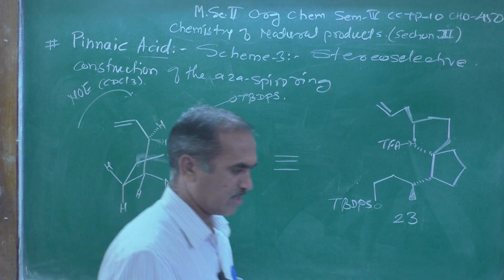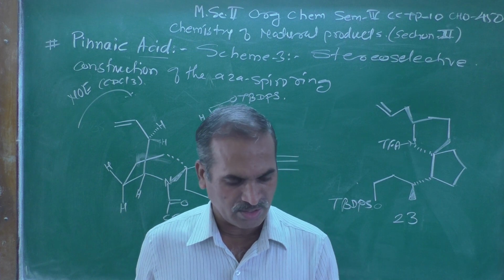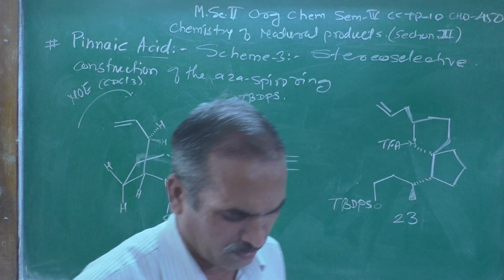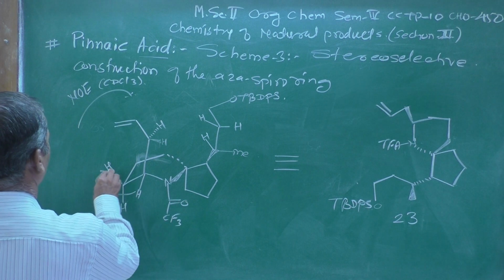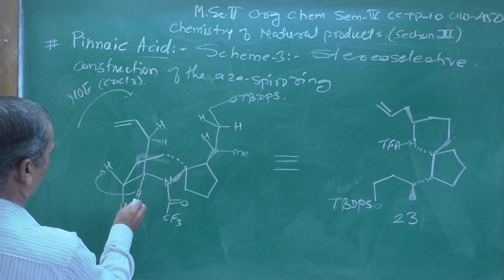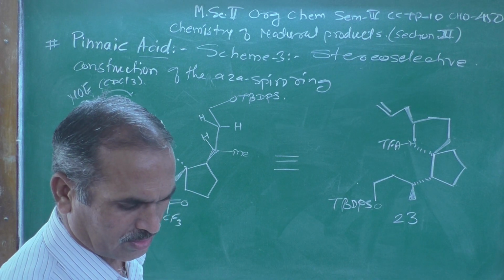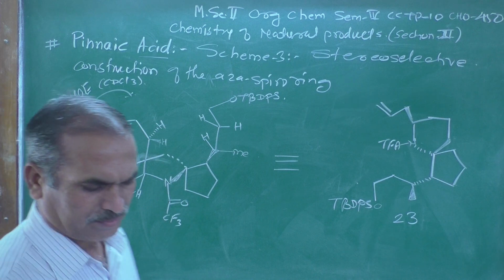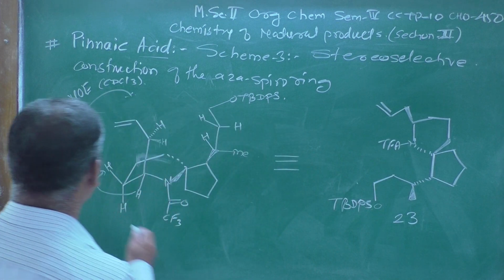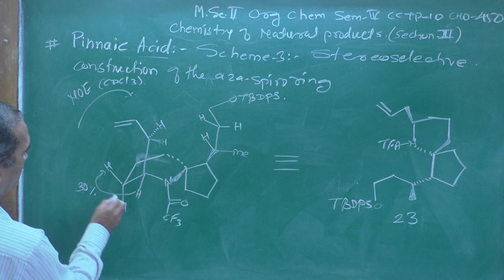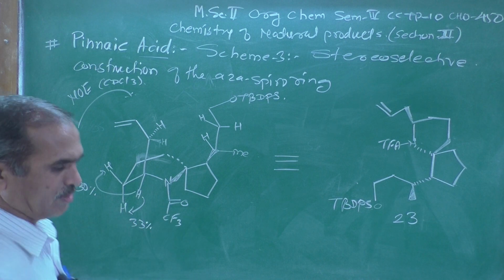As we know, NOE is a technique used to determine the structure of an organic compound, and therefore this shows the NOE effect with this proton, and this proton also shows it. The percentage of that NOE is 30%, and this one is showing a 33% NOE effect.